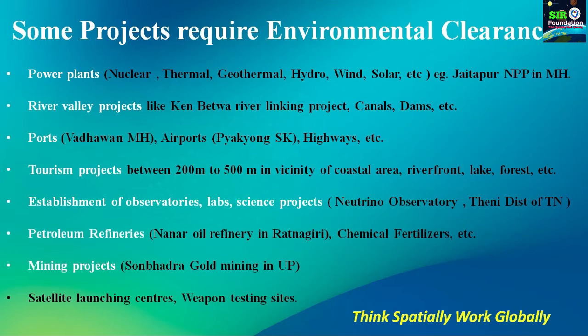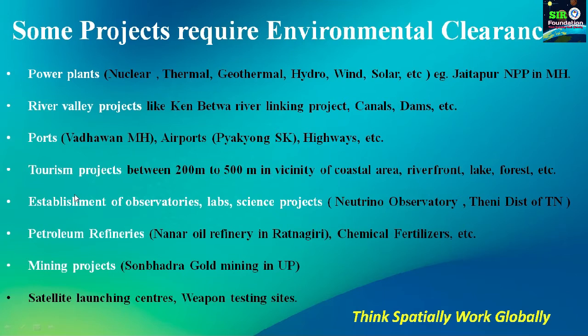Then we need this environmental clearance for tourism projects if they are between 200 meters and 500 meters in the vicinity of a coastal area, riverfront, lake, or forested area. Okay, so the ecosystem at these locations, like coastal area, riverfront, lake, and forest, is very fragile. That ecosystem is very sensitive, and that's why we need the clearance if we want to have any tourist project or tourist activity between 200 and 500 meters in the vicinity of all these ecosystems.